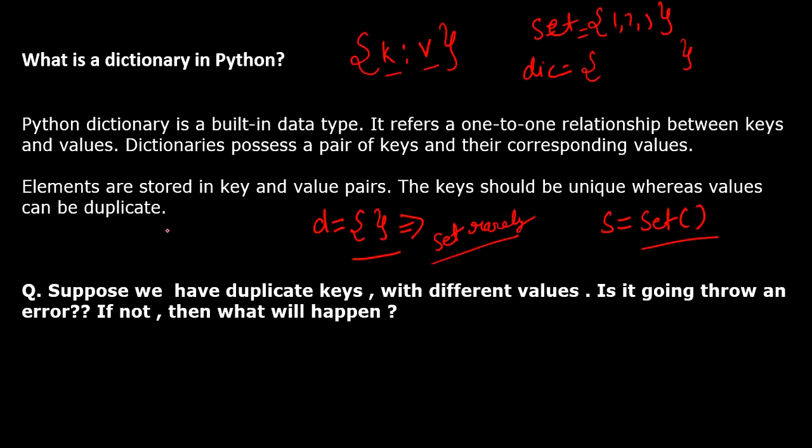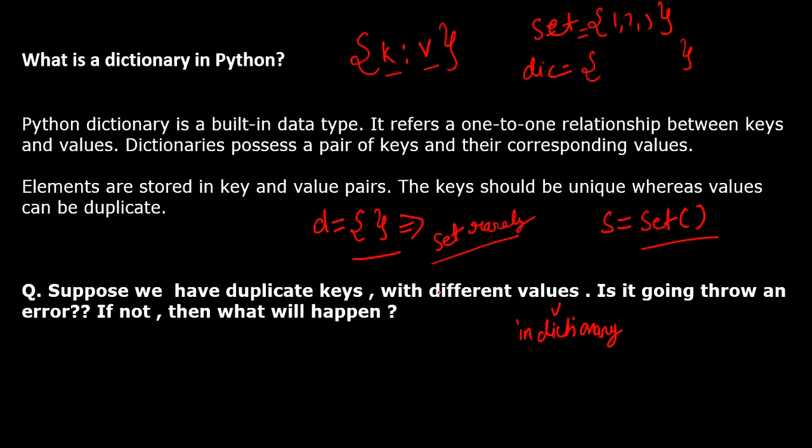So next question is, suppose we have duplicate keys with different values in a dictionary. I forgot to write, in a dictionary. So what will happen? Is it going to throw an error? And if you are saying that it is not going to throw an error, then what will happen?